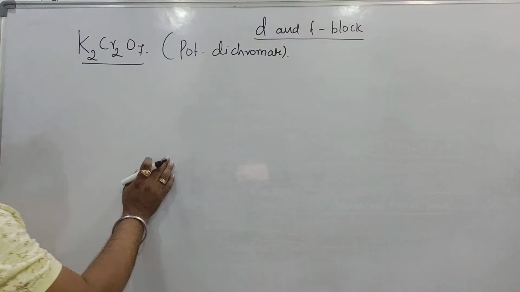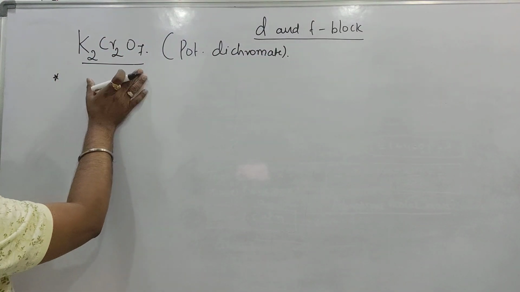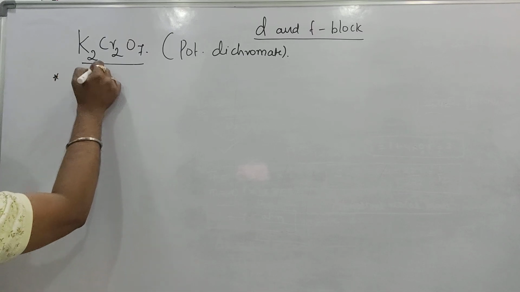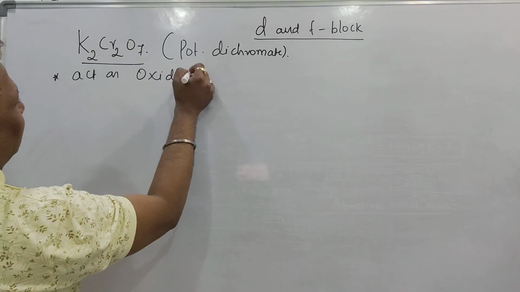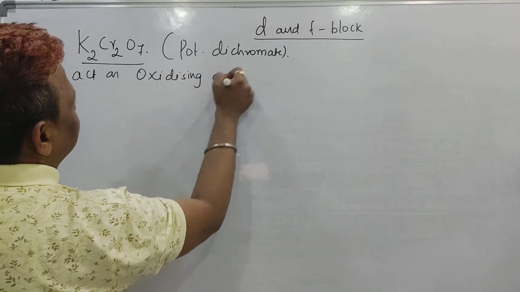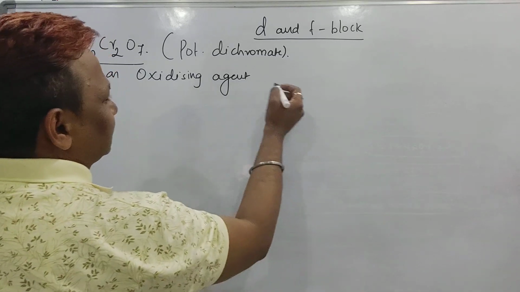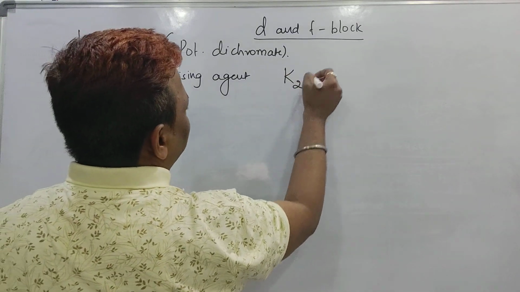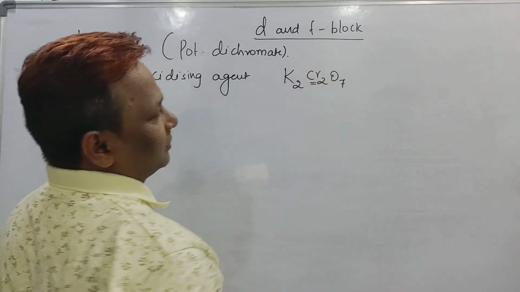The first point is that potassium dichromate, K2Cr2O7, acts as an oxidizing agent. How do we know it acts as an oxidizing agent? Let me explain by one example. Do you know the oxidation number of chromium in K2Cr2O7?